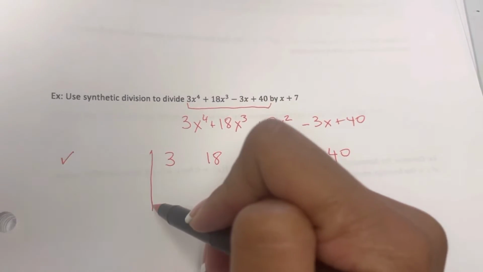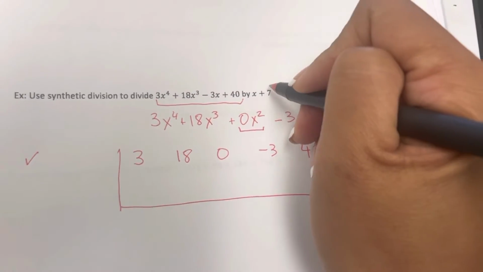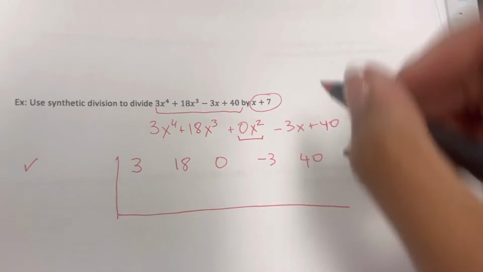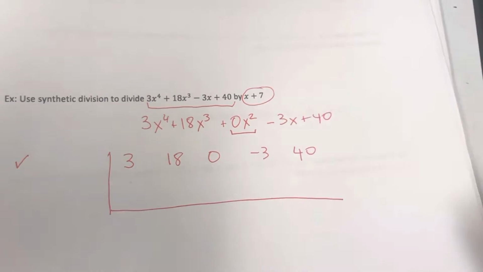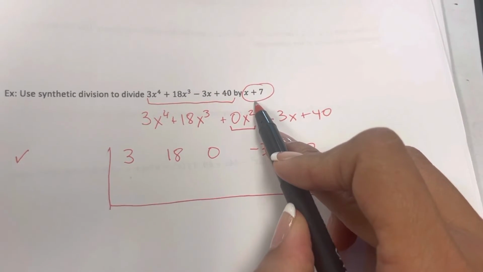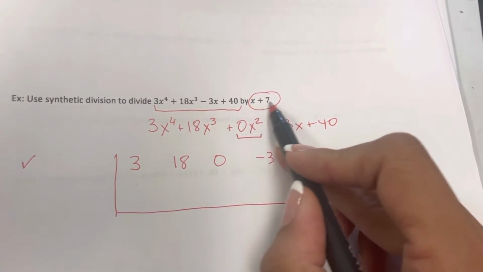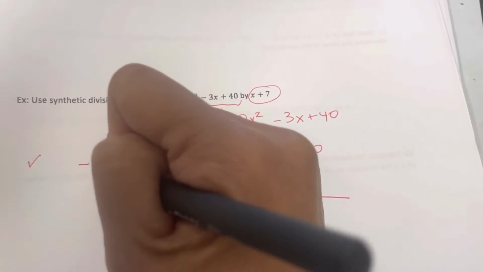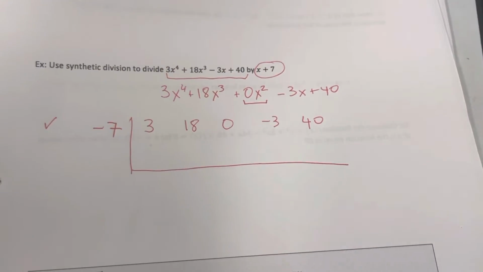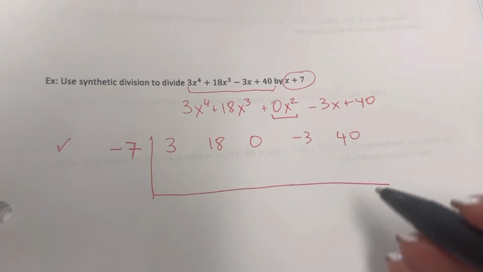And then we're going to divide this by x plus 7. So we ask ourselves, what is the 0 of x plus 7? The 0 of x plus 7 is -7, right? Because a -7 here will make this become a 0. So I put a -7 here. And then we proceed on with the normal steps for doing synthetic division.